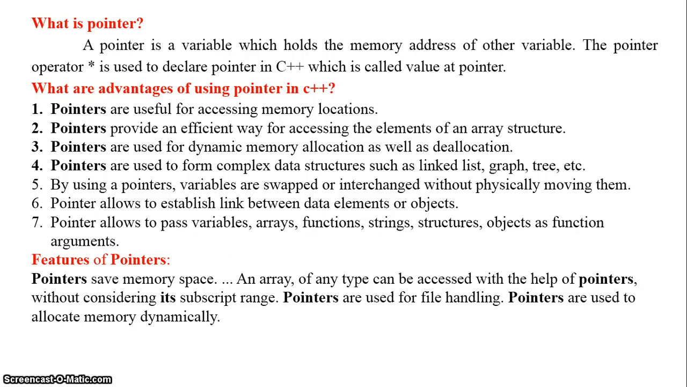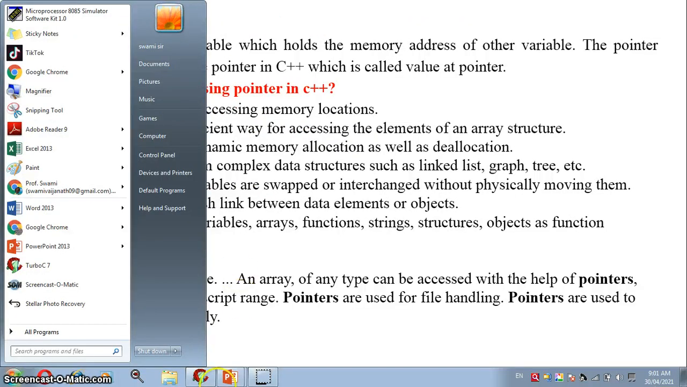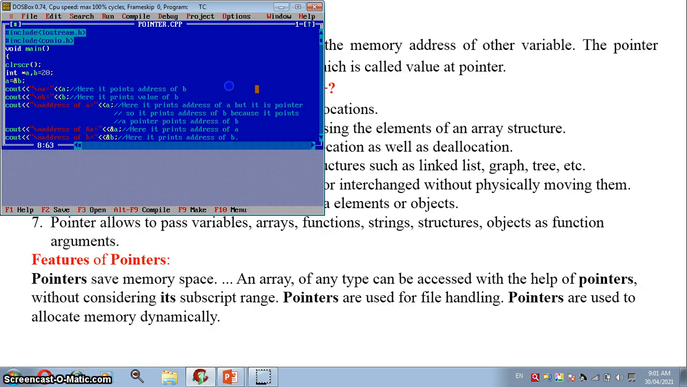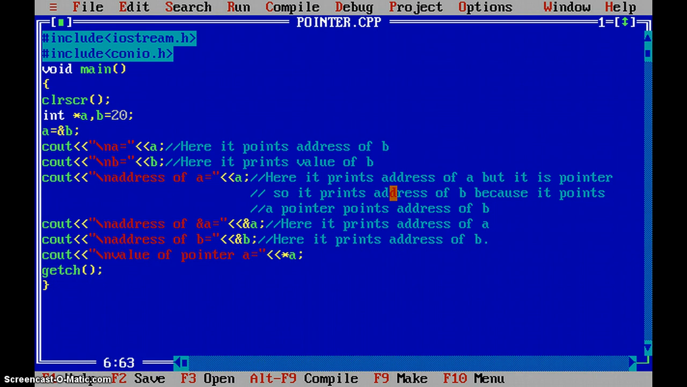Pointers are used for file handling. Pointers are used to allocate memory dynamically. Then, how are pointers used with the help of C++ programming? Here we see one C++ program regarding the pointer.